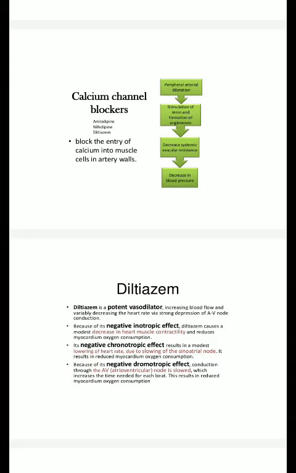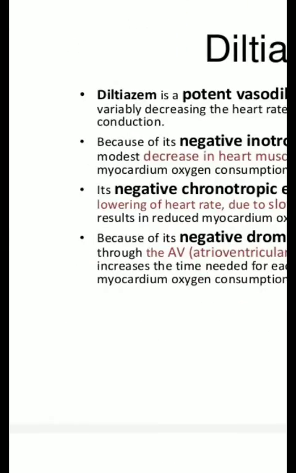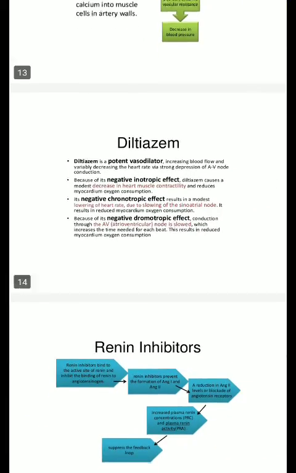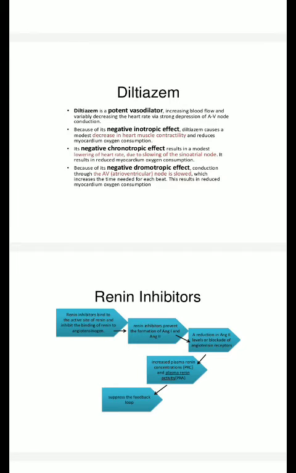Now the next class of drugs are calcium channel blockers. The examples are amlodipine, nifedipine, diltiazem. They act by blocking the entry of calcium into muscle cells in artery walls. Diltiazem is a calcium channel blocker. It is a potent vasodilator. Its actions are negative inotropic, negative chronotropic, and negative dromotropic.